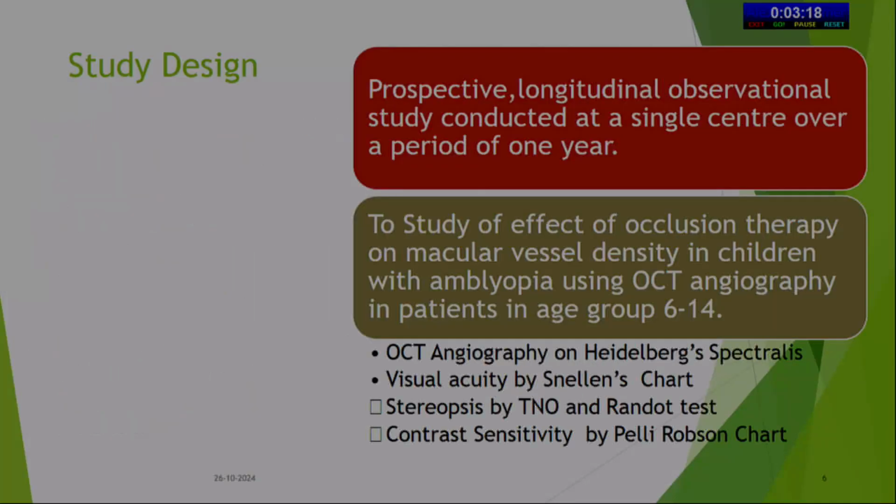Study design: the prospective longitudinal observational study conducted at a single center over a period of 1 year to study the effect of occlusion therapy on macular vessel density like SCP and DCP. The other parameters were OCT angiography on Heidelberg Spectralis, visual acuity by Snellen's chart, stereopsis by TNO and Randot, and contrast sensitivity by Pelli-Robson.